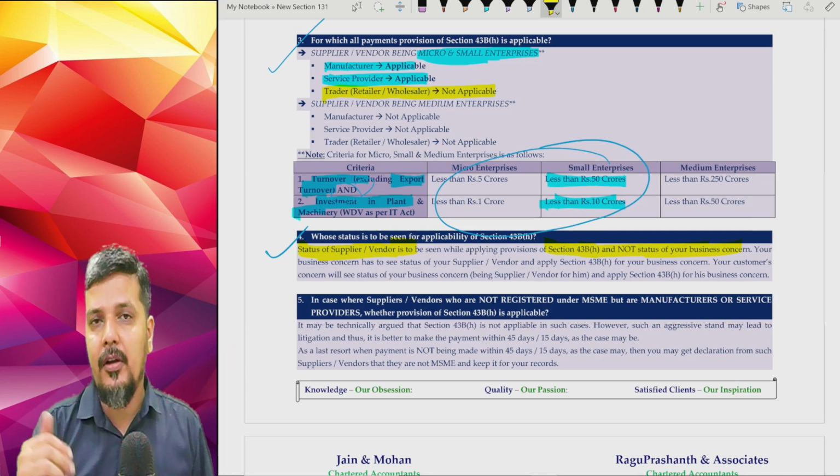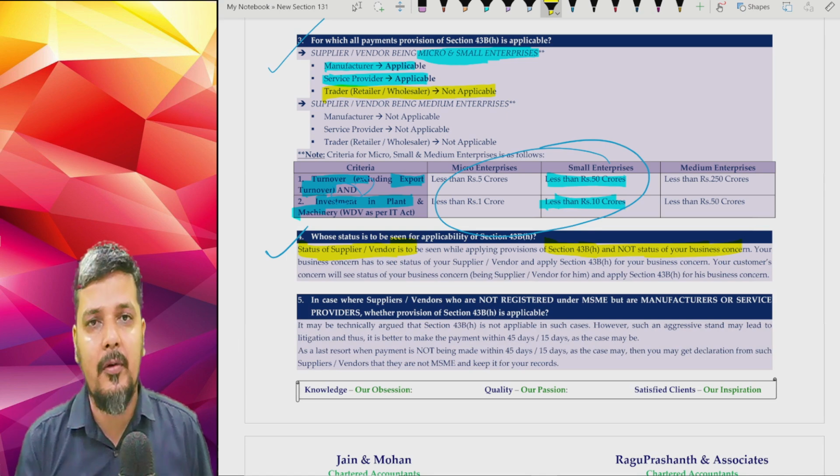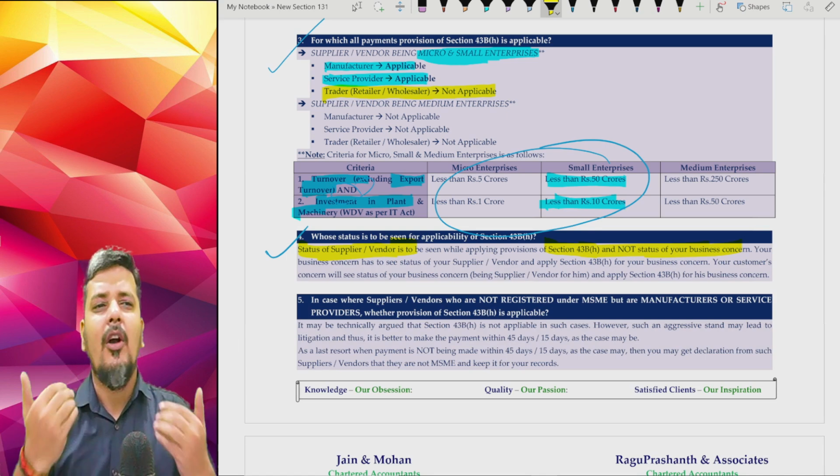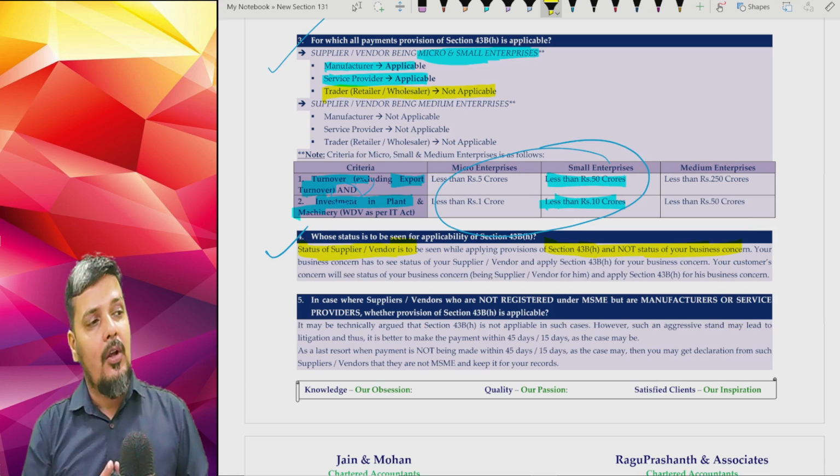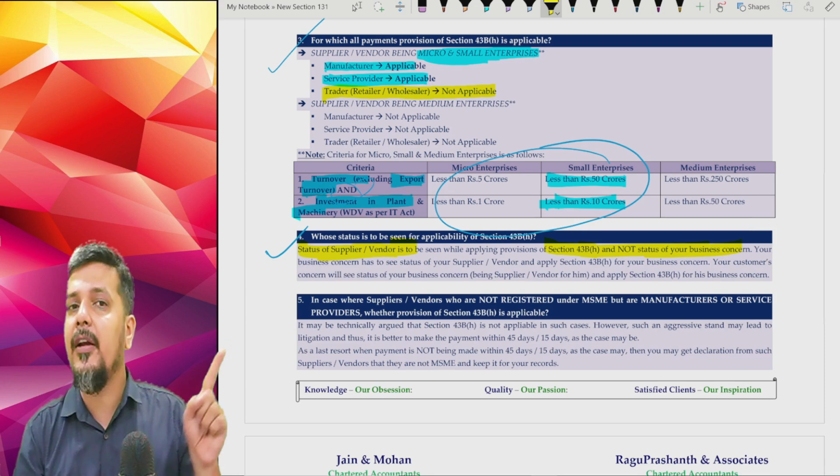See, for your medium enterprises, turnover is up to 250 crores. You may have turnover of 500 crores. Who you are is not relevant. Who is your supplier, vendor is relevant.